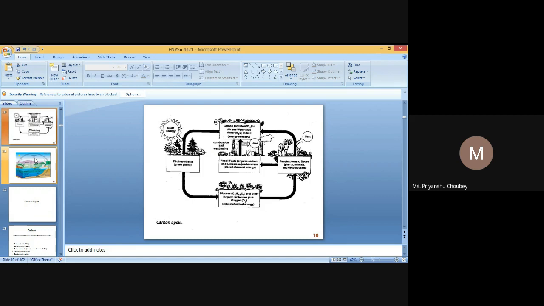Podzolization. The term podzolization is derived from a Russian word: pod means under, and zol means ash-like. True podzols are rare, except for some reports of podzol-like soils, pseudopodzols, from high altitude areas of Himachal Pradesh and Jammu Kashmir and the northeastern states. Podzolization is a process of acid hydrolysis.